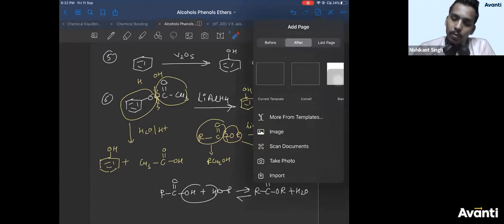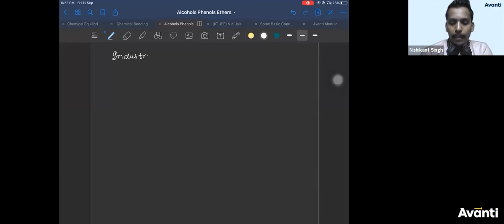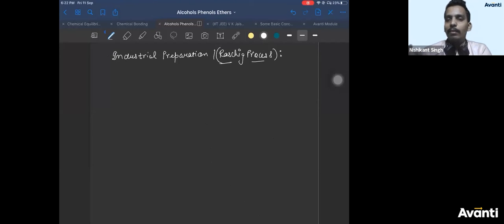Okay. Now, the last method is the industrial method. That is called the Raschig process, industrial preparation. I used to remember it by a word called Rapchik. Rapchik is a sort of slang, tapori type word, which means very good. So Raschig is a similar type of word. This is how I used to remember.